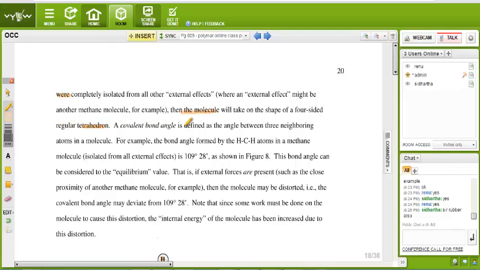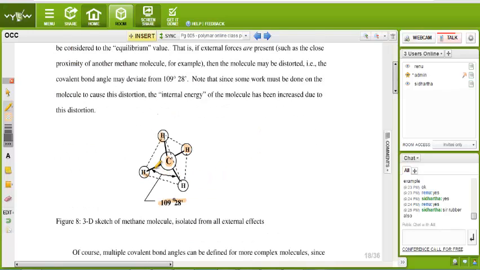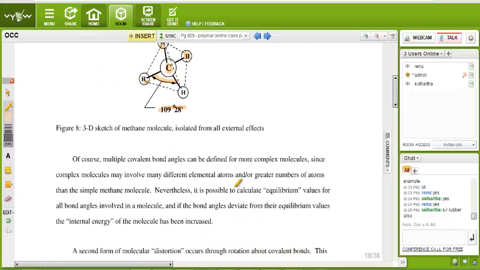A covalent bond angle is defined as the angle between 3 neighboring atoms in a molecule. For example, the bond angle formed by the H-C-H atoms in a methane molecule is 109 degrees 28 minutes. That means this angle is called the covalent angle. In carbon containing 4 hydrogen atoms, the angle between 2 atoms is called the covalent angle. Is it clear?